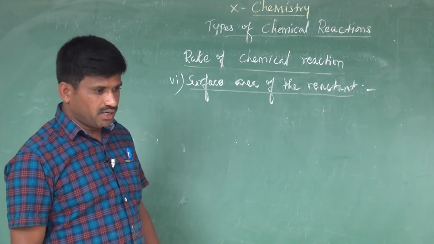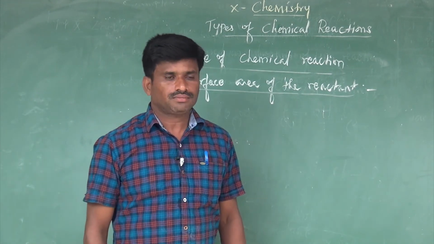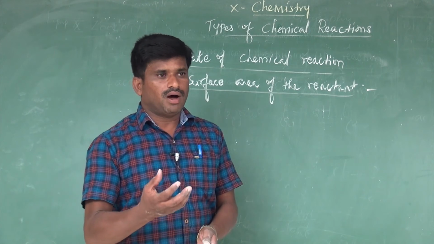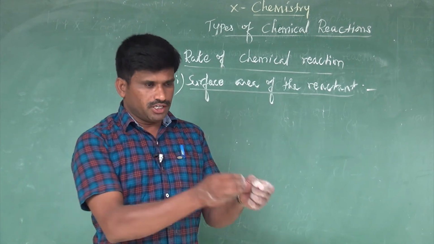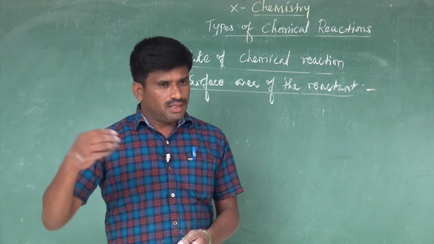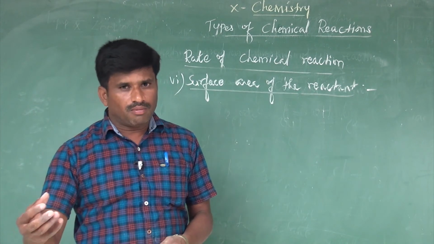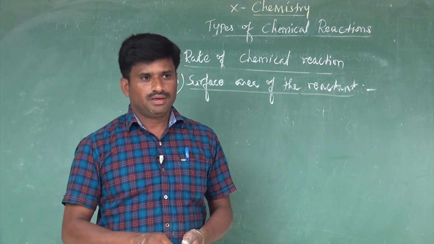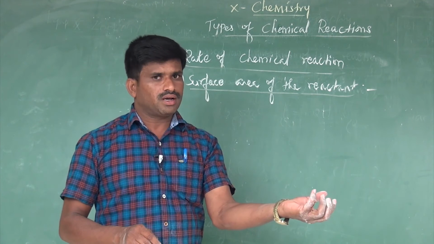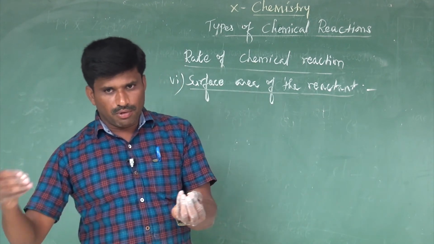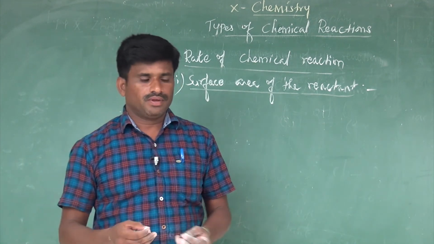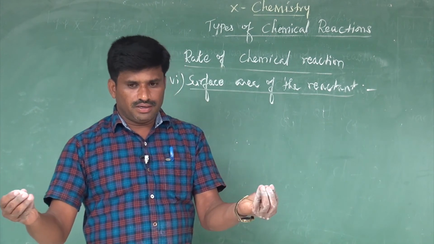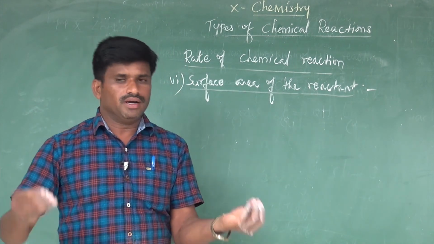We can take an example. We take marble chips in one test tube, and in another test tube we take the powdered form of calcium carbonate. Marble chips are also calcium carbonate. Both are taken in different test tubes, test tube A and test tube B.